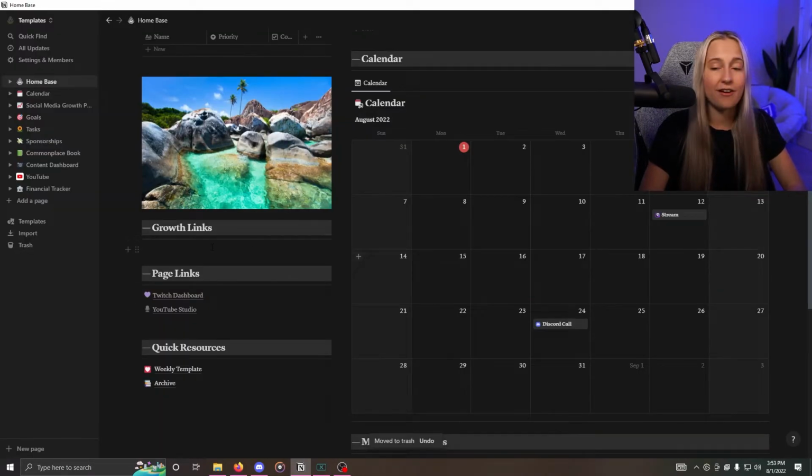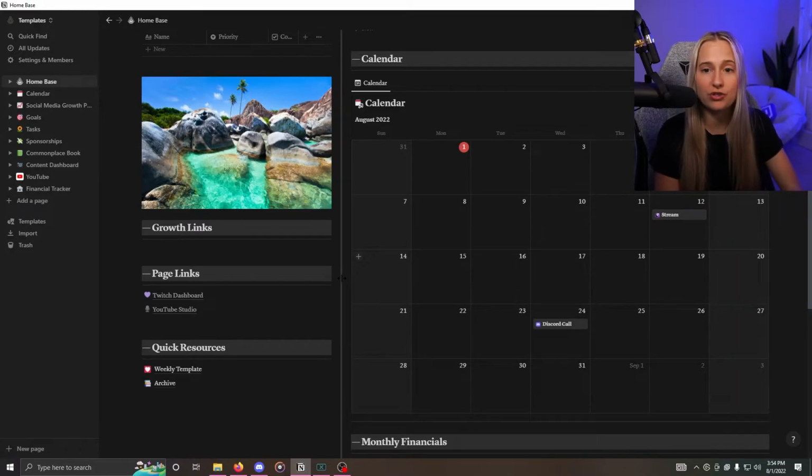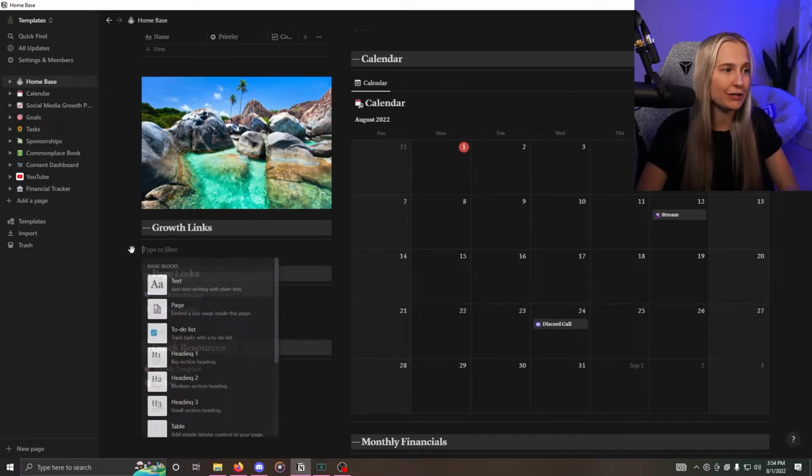Over on the left, there are 3 sections: growth links, page links, and quick resources. So growth links is going to be anything that is going to help your content grow. So you could attach links for a business plan if you have one, a social media growth plan, which we are going to get to. So you could actually link that page right there. I have my sponsorships linked right there so that I can quickly go to my sponsors. I even have some ideas linked there. So you can really link anything right here. It's super easy to do. You just hit plus and then you would just choose what you want to put there.